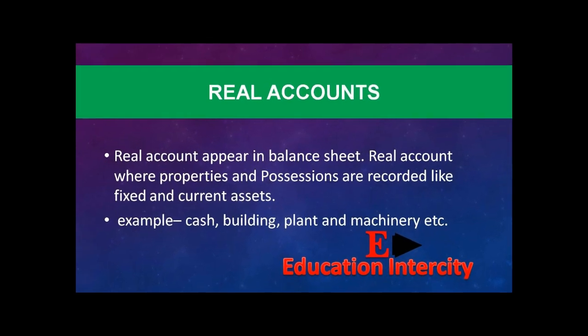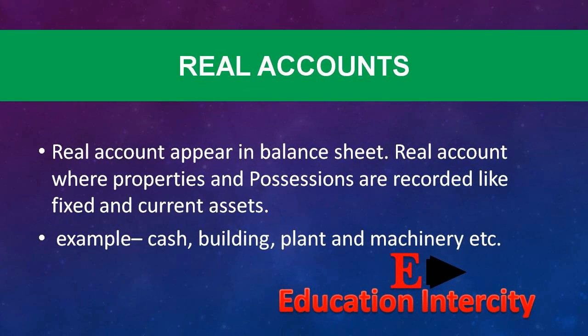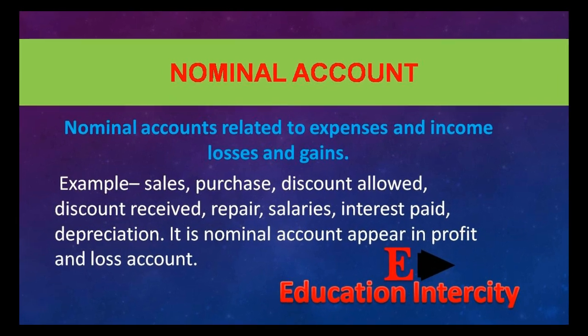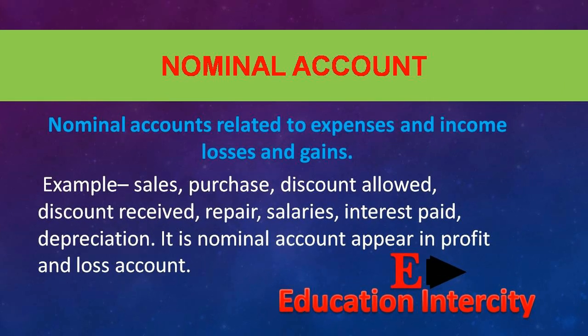Real accounts. Real accounts appear in the balance sheet. Real account where properties and possessions are recorded like fixed and current assets. Example: cash, building, plant and machinery, etc. Nominal account related to expense and income, losses and gains. Example: sales, purchase, discount allowed, discount received, repairs, salaries, interest paid, depreciation. Nominal accounts appear in the profit and loss account.